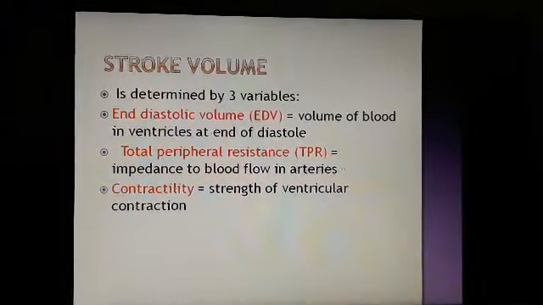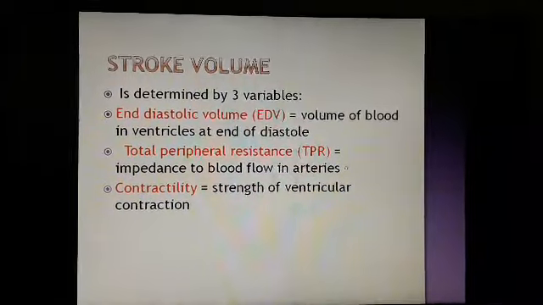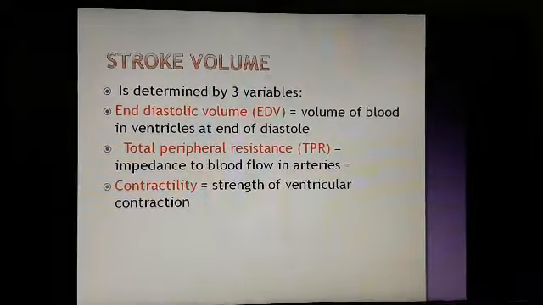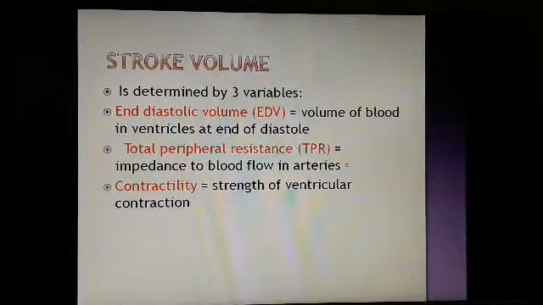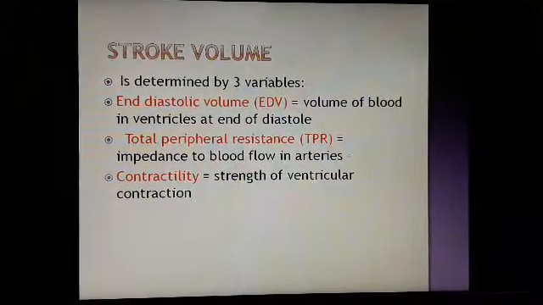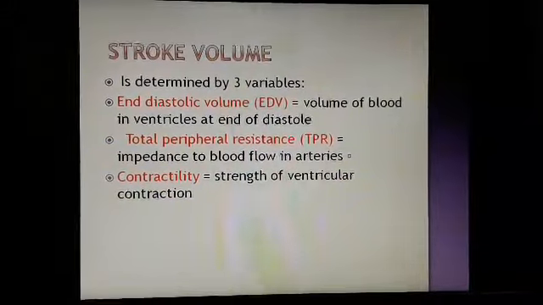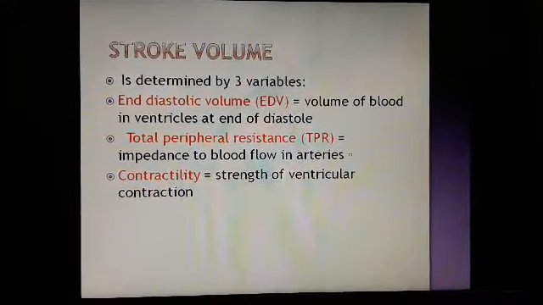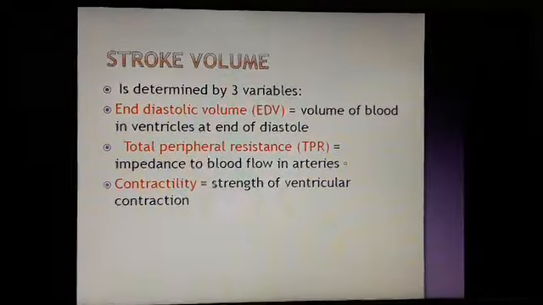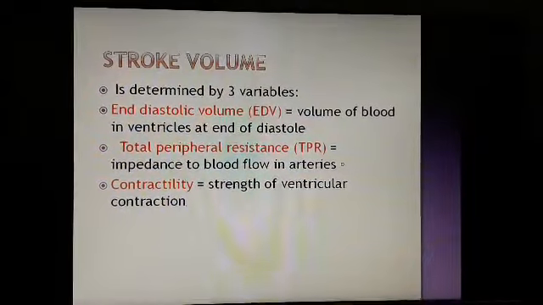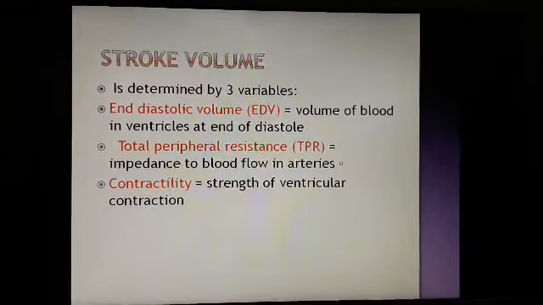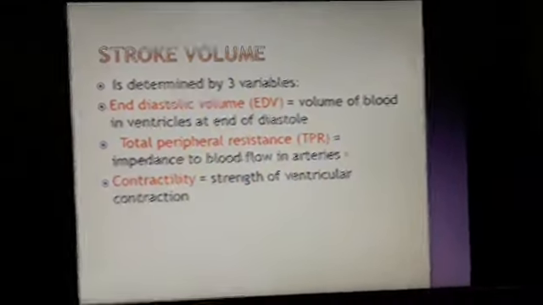Now, total peripheral resistance is also known as the afterload of the heart, that is the impedance or resistance to blood flow that will prevent the blood from going from the heart into the systemic circulation. If you go back to the coronary circulation, you can see the table in which there is a net pressure difference of -1 mmHg between the aorta and left ventricle. This will create a pressure gradient and will not allow the blood to flow against it. So the blood has to be pumped with more rigorous contractions to overcome the impedance, that is known as the afterload. So that will gradually decrease the stroke volume.